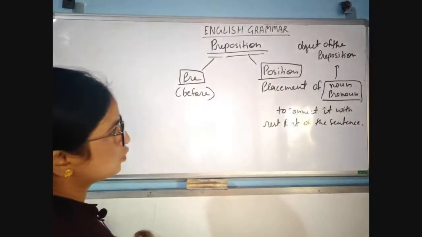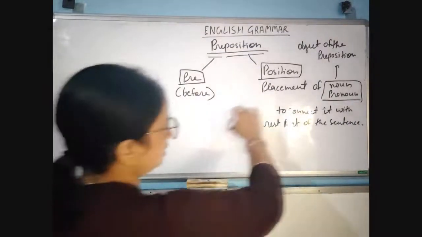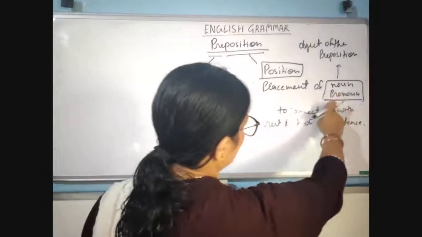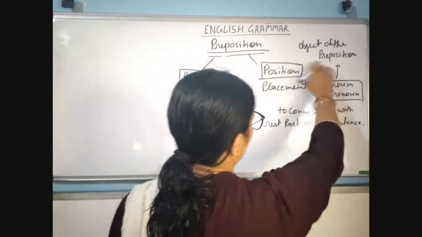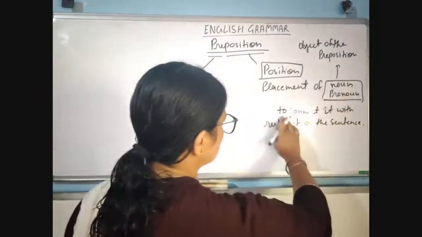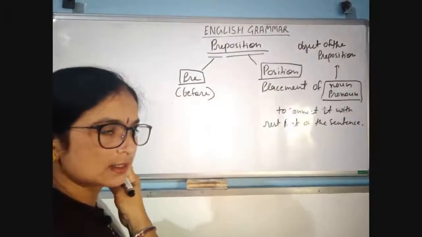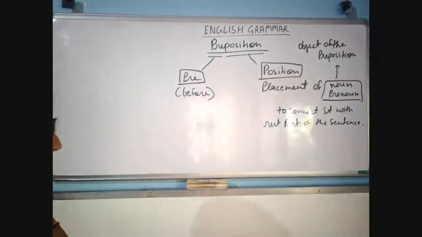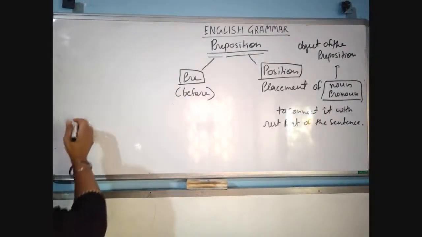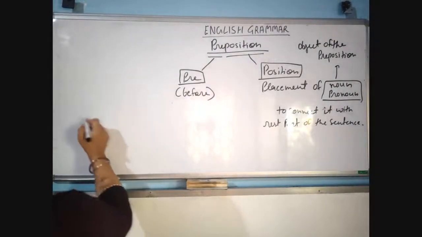Okay, so preposition is always used before noun and pronoun in the form of object of a preposition to connect it with the rest part of the sentence. So this is the complete definition of preposition, that